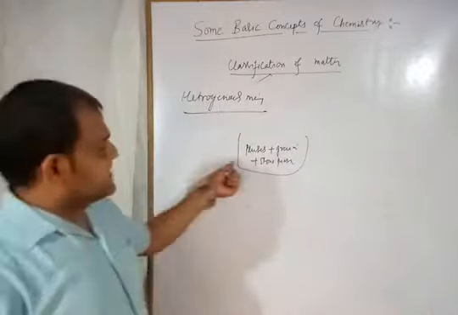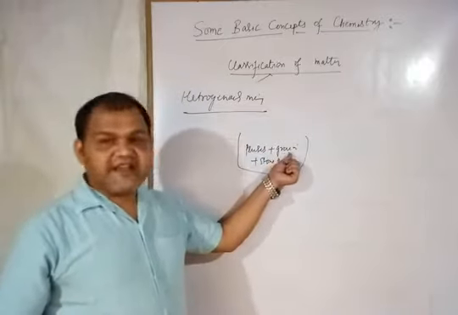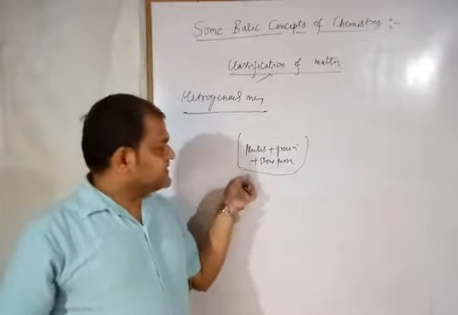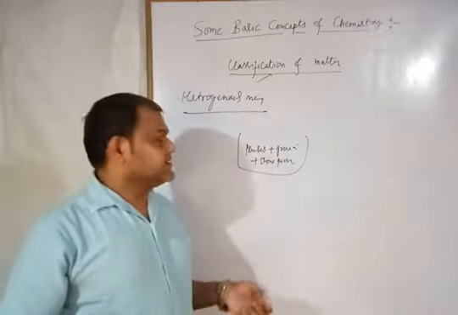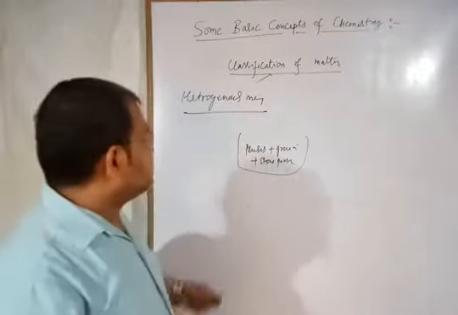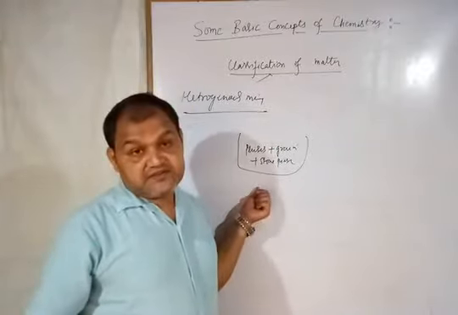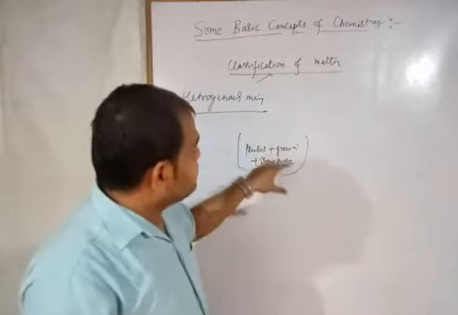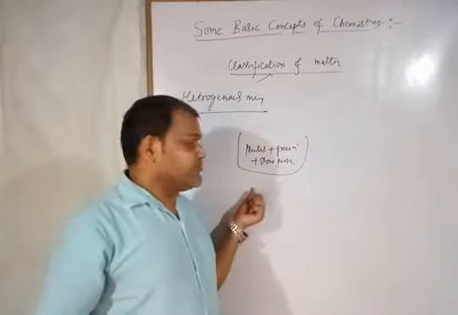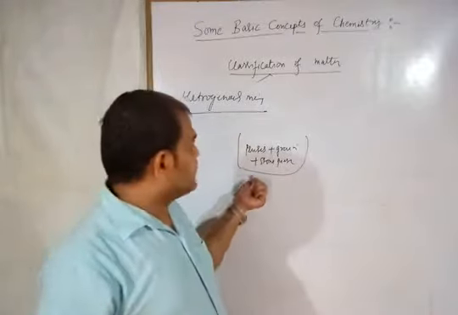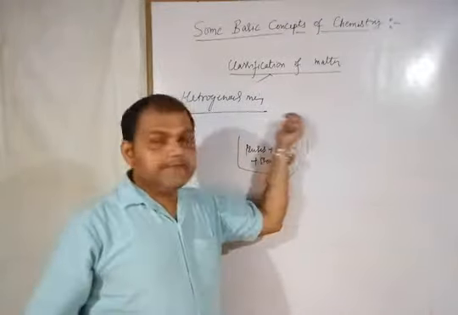Alright. So I am taking the example of pulses, some grains and stone pieces. You know, it is not possible that these all three mix in any proportion and there will be homogeneity or uniform distribution. ये पॉसिबल नहीं है कि ये तीनों आपस में मिक्स होकर के होमोजेनिटी को मेंटेन करें या फिर यूनिफॉर्म डिस्ट्रीब्यूशन हो थ्रू आउट द बल्क. सो इस तरह के जो मिक्सचर्स बनते हैं उनको क्या बोलते हैं?